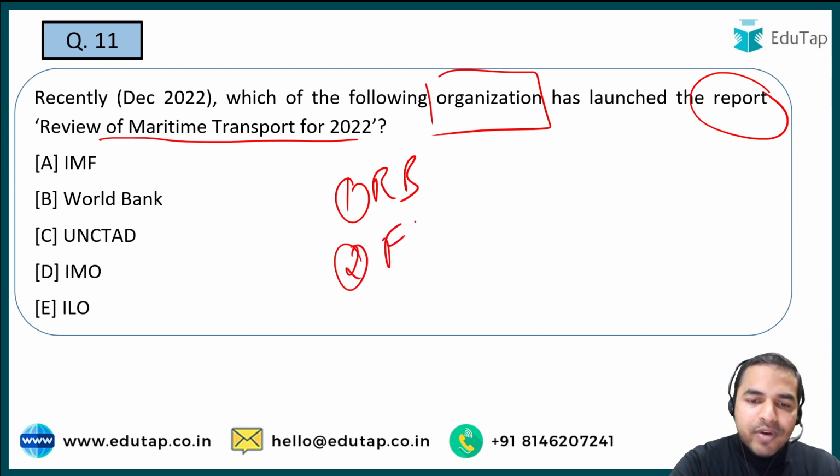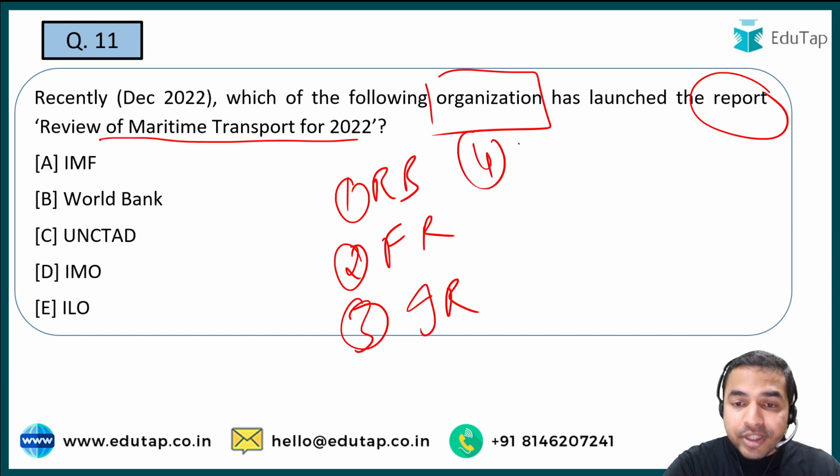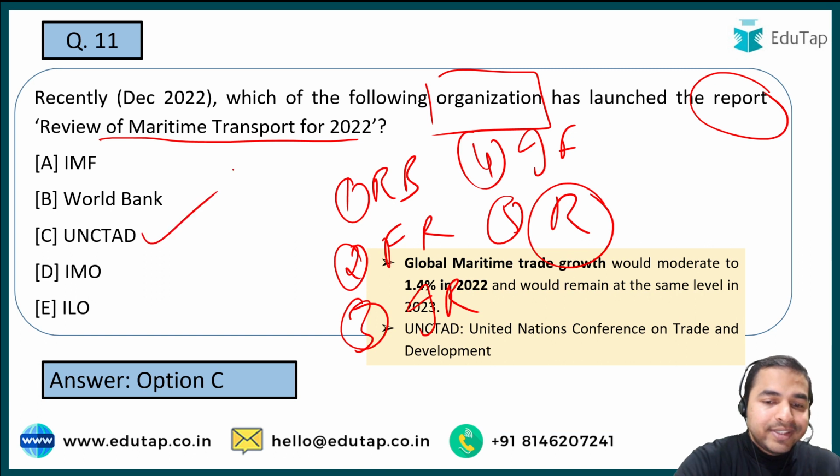Second thing is the framework of the report and about the report. The third one is important rankings if there are in that particular report. Fourth one is the important findings, and fifth one is the recommendation. So the recommendation part is the one which is really going to help you while answering the descriptive questions in the exam. Okay, so when I talk about the name of the organization which has released this review of maritime transport for 2022, the name of that organization is UNCTAD.